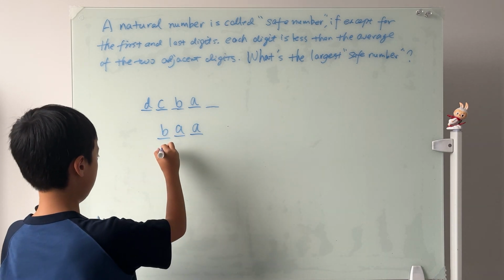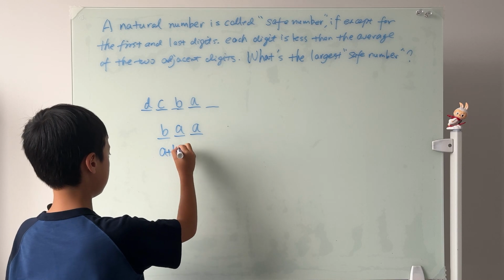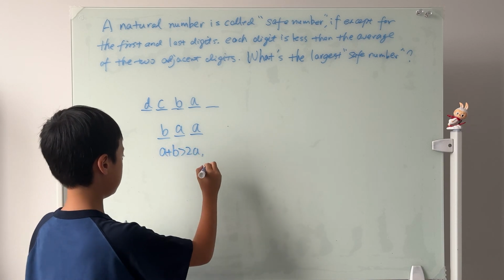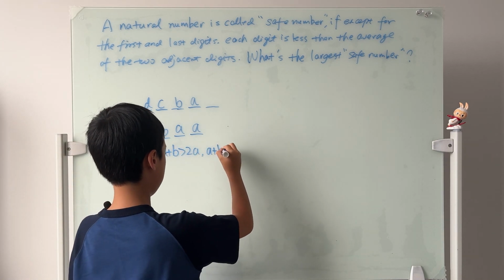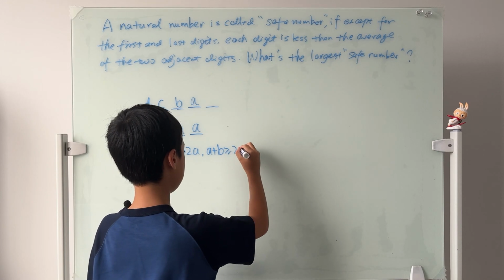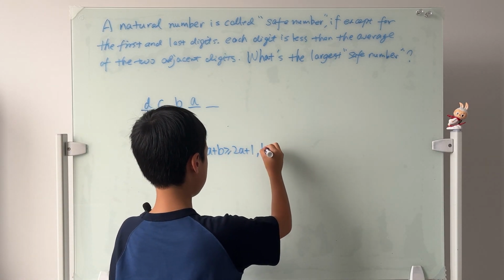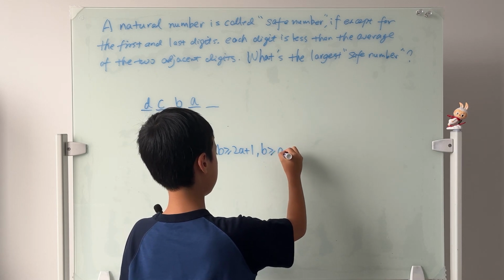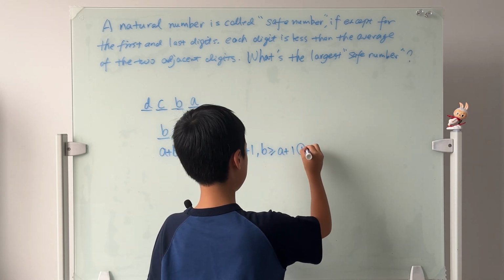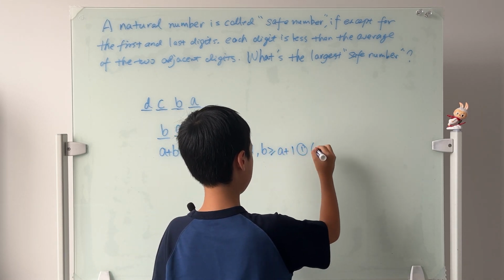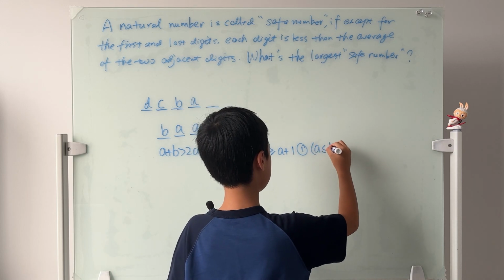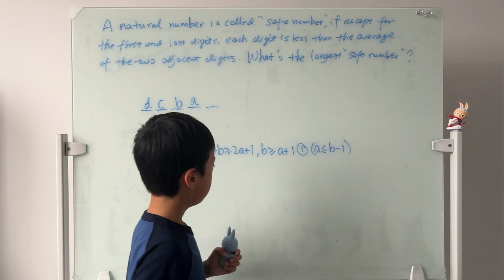So we know that A plus B is greater than 2A. So A plus B is greater than or equal to 2A plus 1. So we know that B is greater than or equal to A plus 1. Equation 1. And from here we know that A is less than or equal to B minus 1.